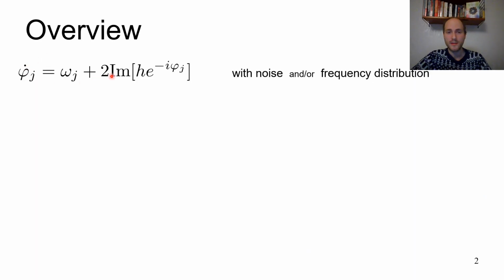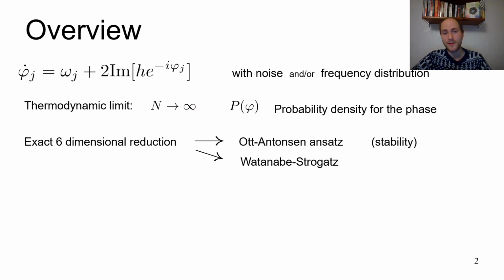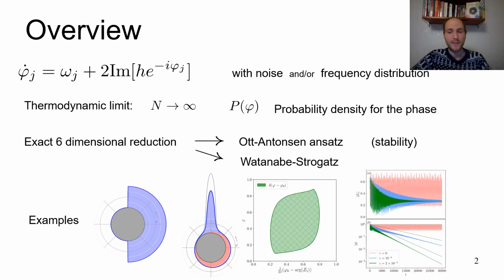So we consider phase oscillators coupled in the first harmonic that can have either Cauchy white noise or Cauchy distributed natural frequencies. We consider large ensembles, namely the thermodynamic limit, the number of oscillators going to infinity. And we describe an exact six-dimensional reduction of the dynamics, which as special cases includes the Antonsen ansatz and the Watanabe-Strogatz theory. We then show examples of why this is useful, namely now we can consider arbitrary initial distribution of phases and evolve it exactly in time within this low-dimensional description. And this also provides some options for perturbation theories. And also we're going to say something about the stability of the Antonsen manifold.